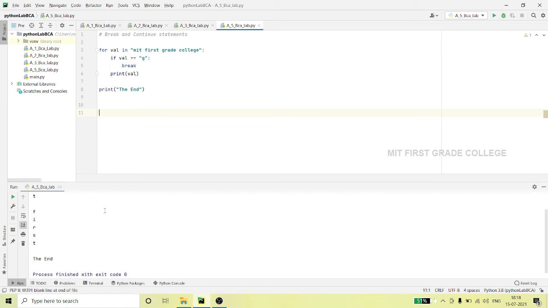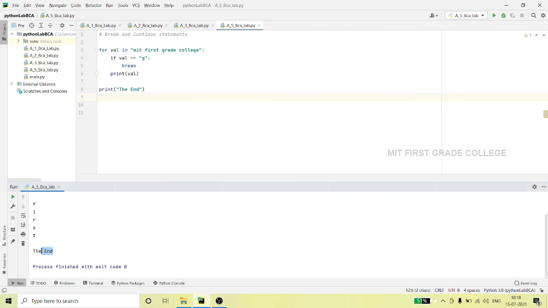That's how break works. Whenever it matches a character, it is breaking and coming out of that loop, and it is printing the next statement we have given after coming out of the loop. So we have the end, and that is printed at the end. This is how break works.